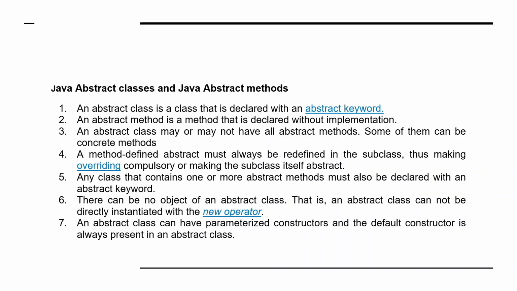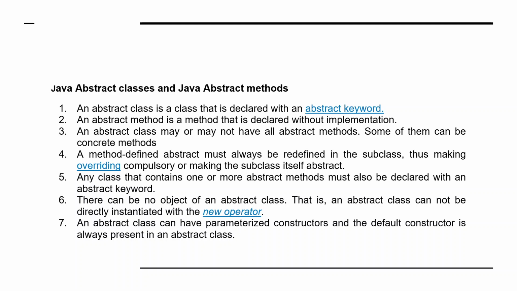Then we see the difference between Java abstract classes and Java abstract methods. An abstract class is a class that is declared with the abstract keyword, so we have to declare it with the abstract keyword. An abstract method is a method that is declared without implementation. So this is the difference between an abstract class and an abstract method.